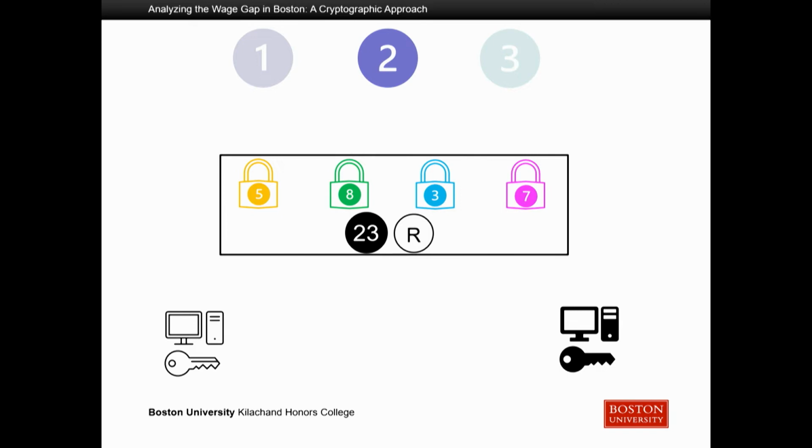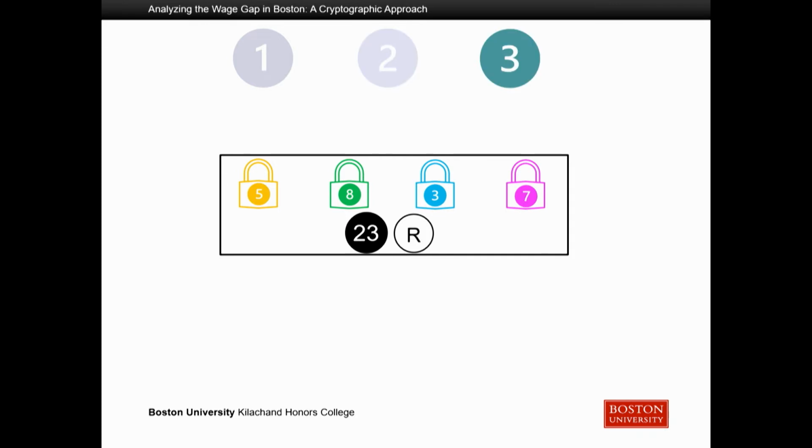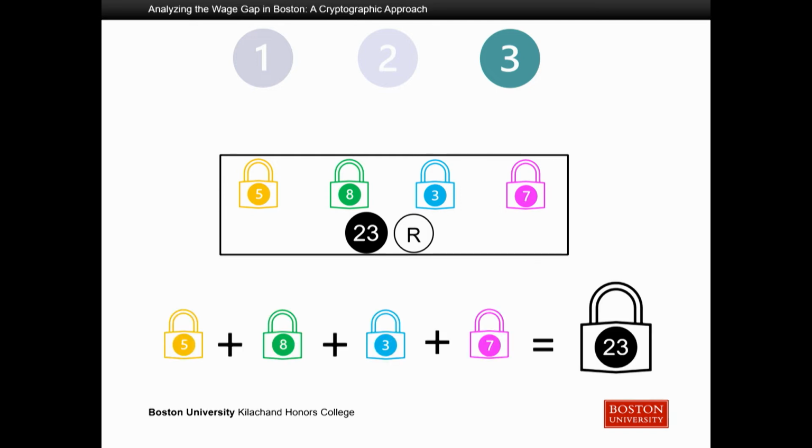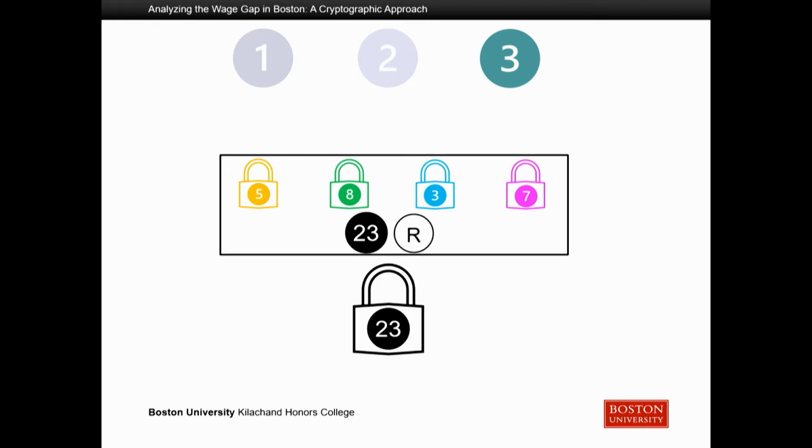Now we have successfully computed the sum, and to get the average, like before, we just simply divide this number 23 by the number of companies, or the number of color encryptions. Now we can move on to this verification phase. Like I hinted at before, we're going to be using this public bulletin board. We're going to retrieve all the color encryptions, sum them up, and get this little guy, which is the encryption of the sum. This is really similar to what the servers did, but the servers had the decryption keys, and we don't. So we're going to have to be a little bit more clever.